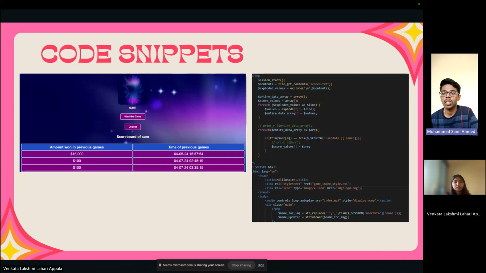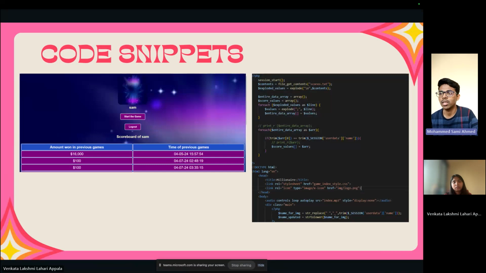So this is the scoreboard which he can see whenever he enters the dashboard. On the right hand side, we can see the snippet of that, which uses PHP code. We have started the session, and we are taking the score data of the user from a file called scores.txt, where we have stored all of the scores of the user. This file is read using file_get_contents, and it is stored in the variable called content. Then we have used explode, where we are dividing the whole scores, whatever lines are there, by backslashes, one for each game.